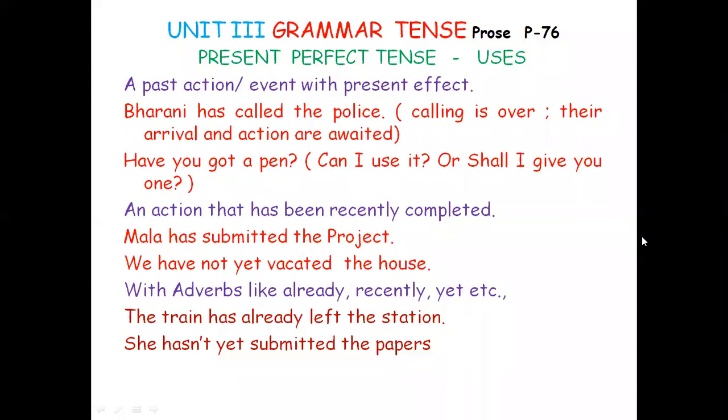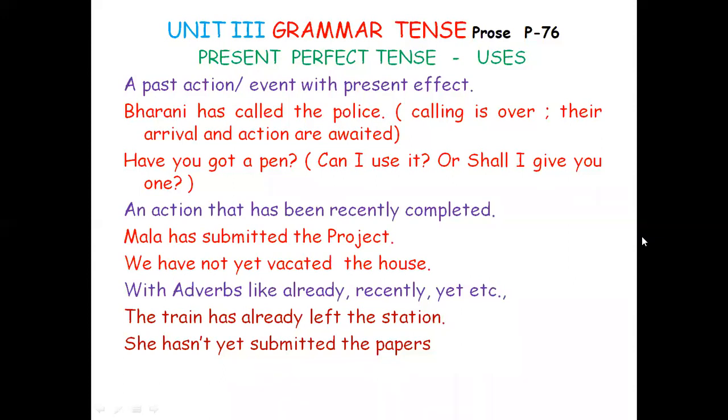The uses of perfect tense. Where do we use present perfect tense? It's a past action or event with a present effect. The action is over, the event is done, but it has got some present implication, some effect. For example, Bharani has called the police. Has called is present perfect. That means calling of the police is over. That action is over. Their arrival, further action, everything is awaited. That is the continuity. Bharani has called the police.